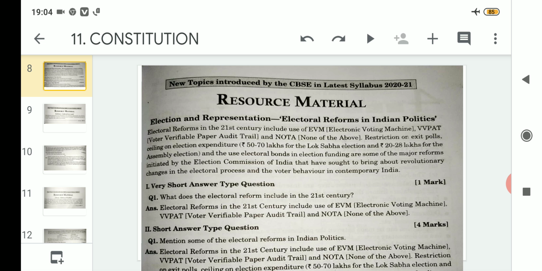So the Election Commission of India has put restrictions on those types of exit polls. That means when the real counting of votes starts, only then can the election result be declared. But before that, all these exit polls don't have any genuineness. For that reason, the Election Commission of India has put restrictions on those exit polls.